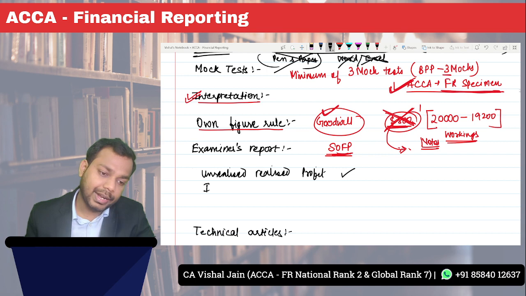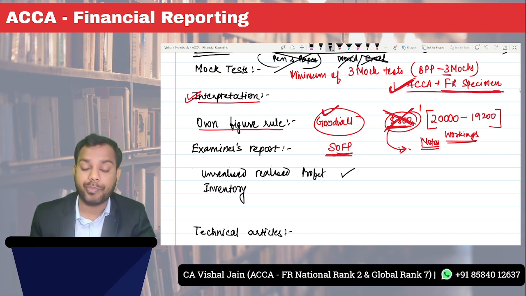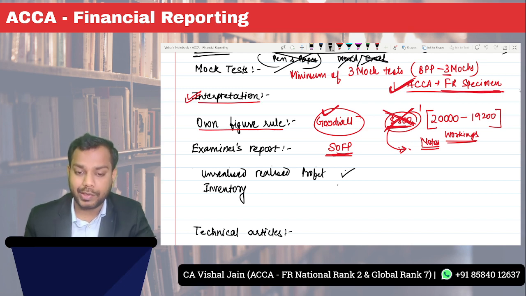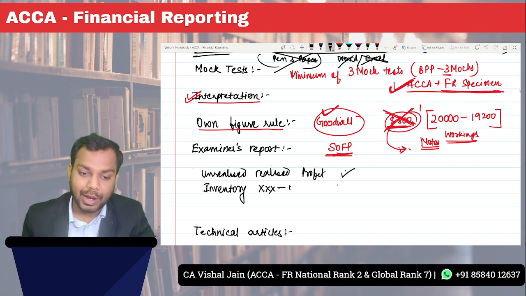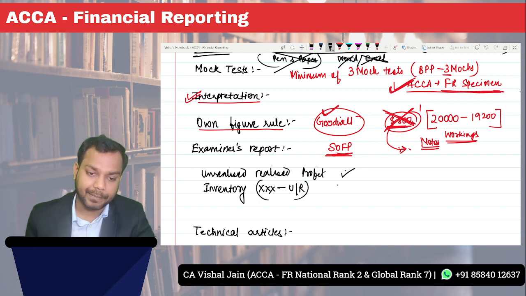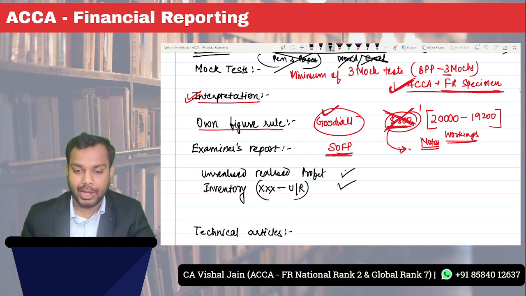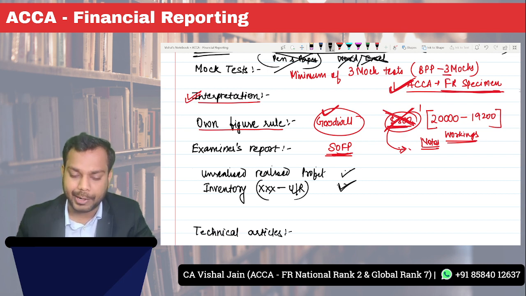And when you are calculating inventory in the statement of financial position, this figure is correct. So what you did: the amount, let's suppose it is XXX, minus unrealized profit, and then arrive at this figure. If this figure is correct, then automatically this will be correct and this will also be correct, right?